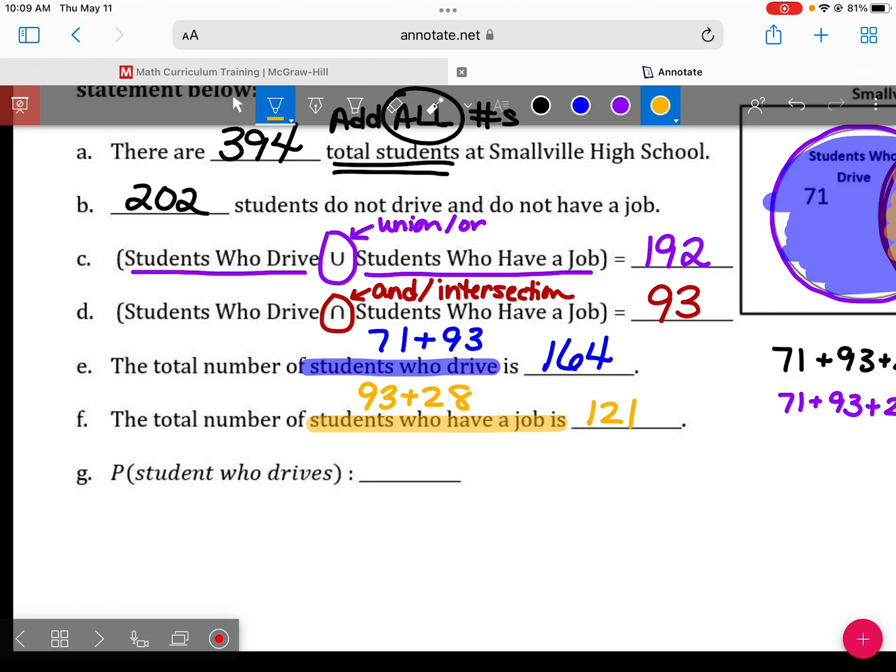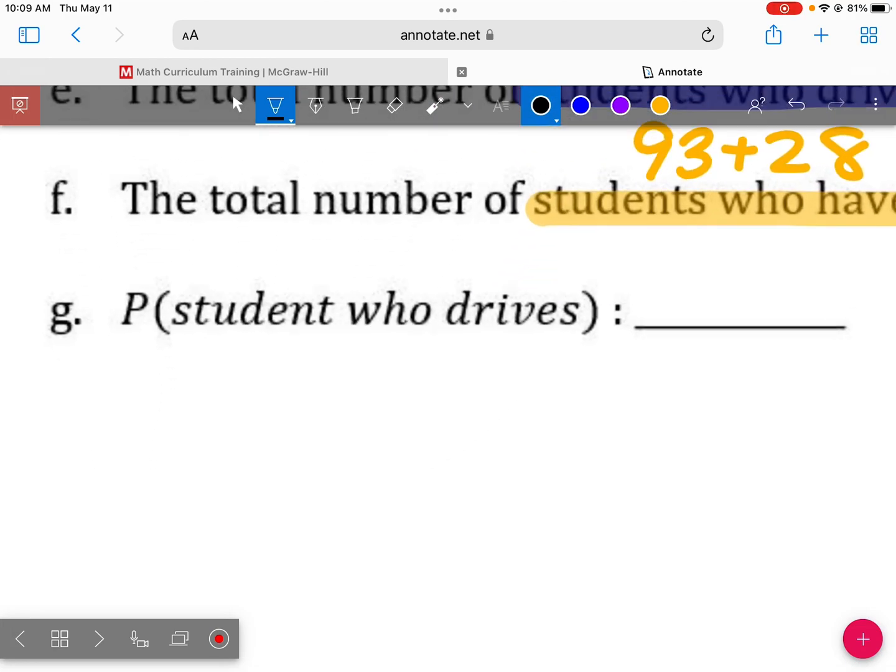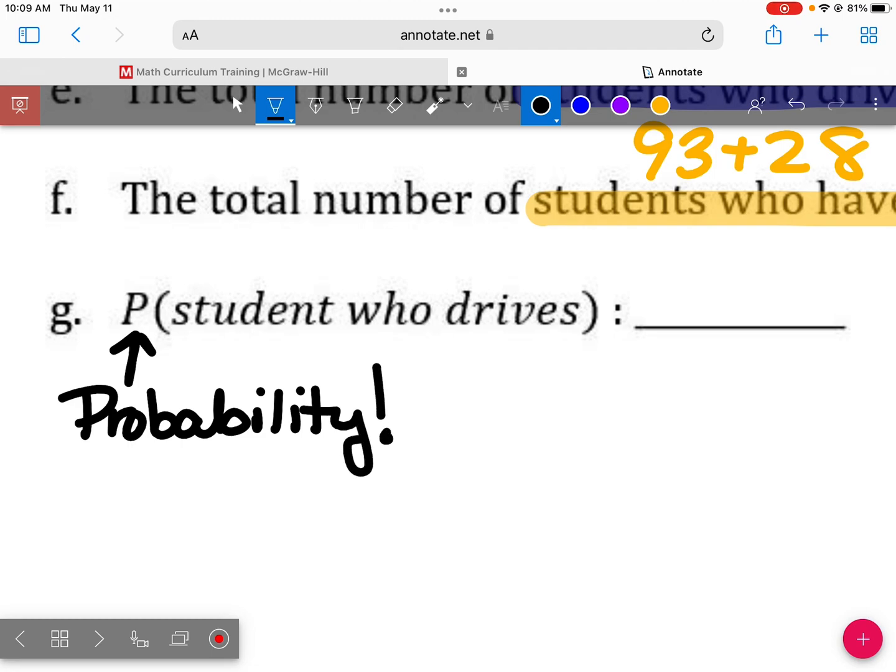Very last question has a symbol in it that we've not seen in any of the other parts up above. What's the P mean? Probability. If it says probability, I'm going to write a fraction, a decimal, or a percent.